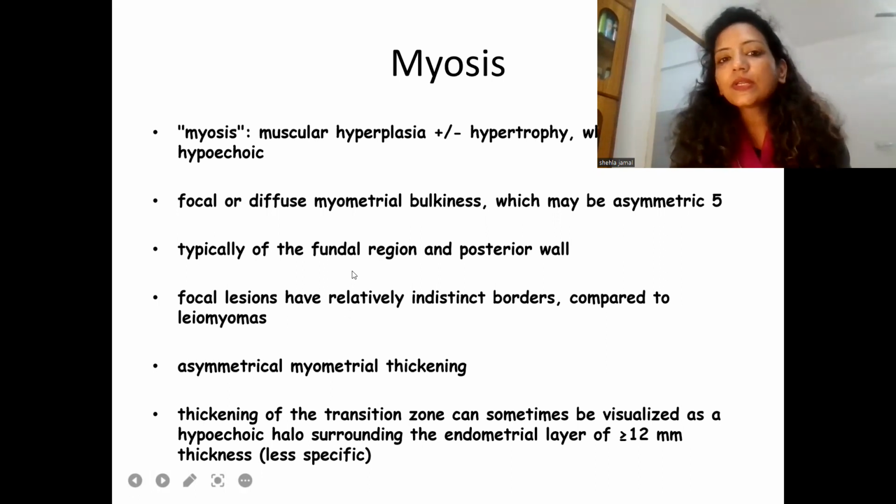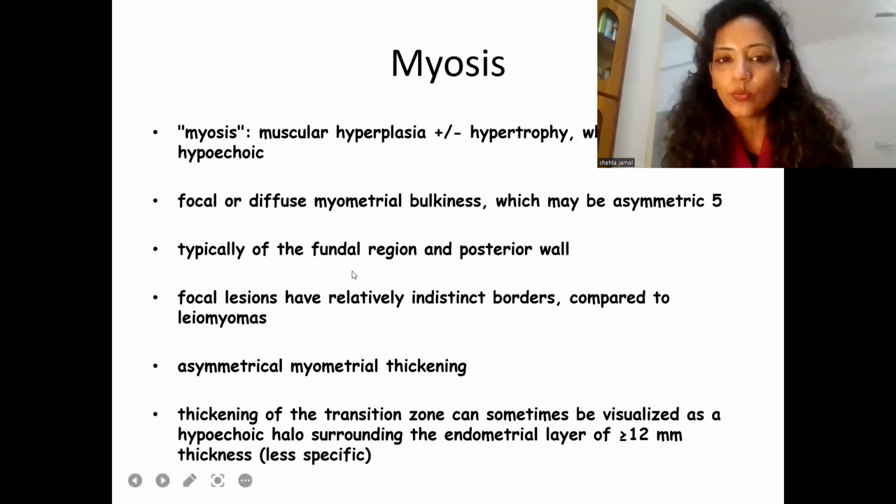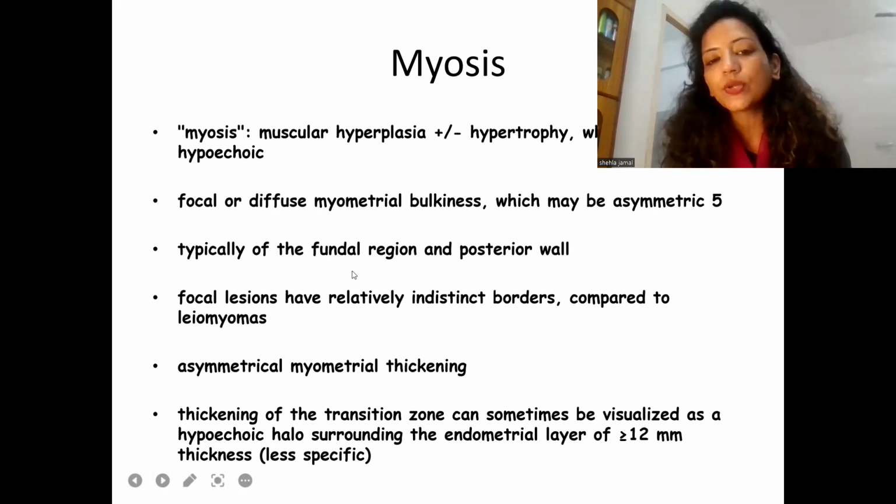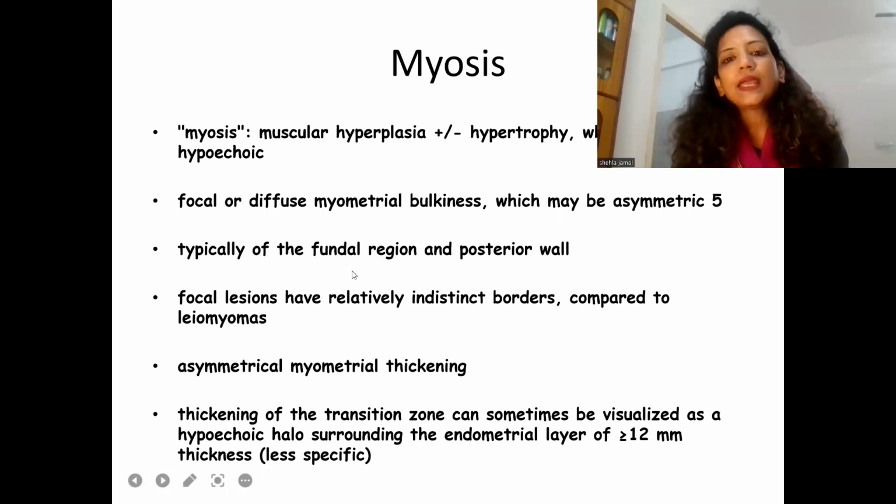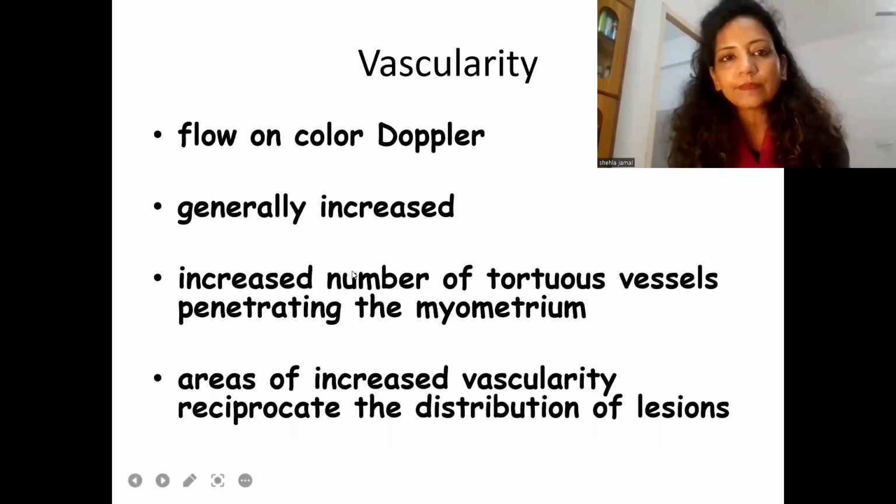There is asymmetrical myometrial thickening, and thickening of the transition zone can sometimes be visualized as a hypoechoic halo, which is known as the hypoechoic halo sign. It surrounds the endometrial layer, which is usually more than or equal to 12 millimeters thick, but this is a less specific feature.